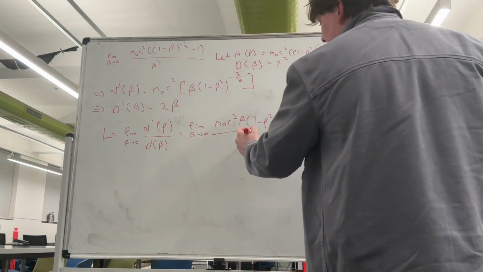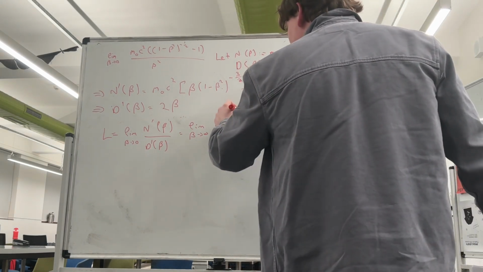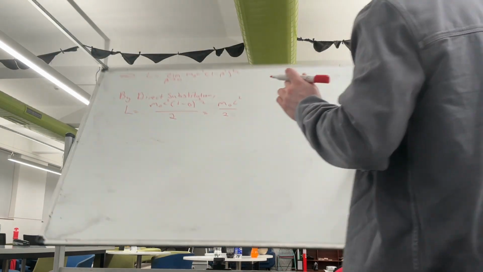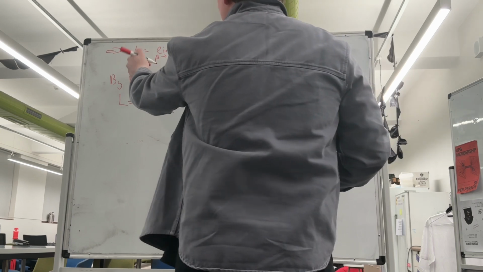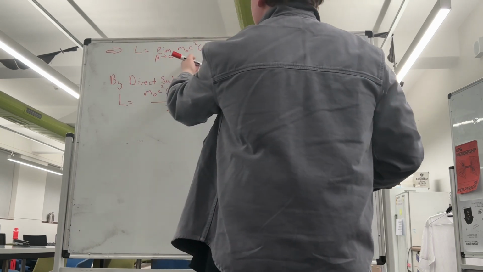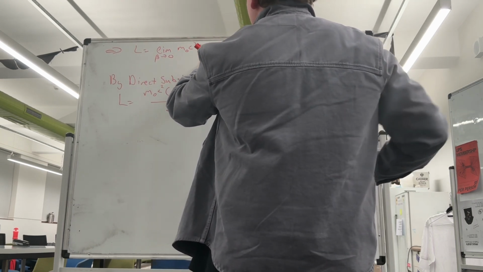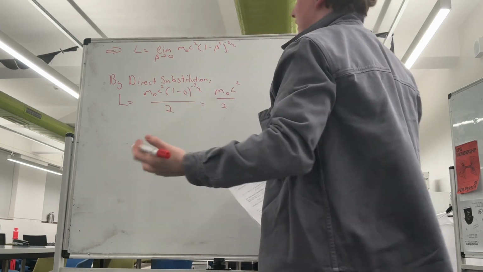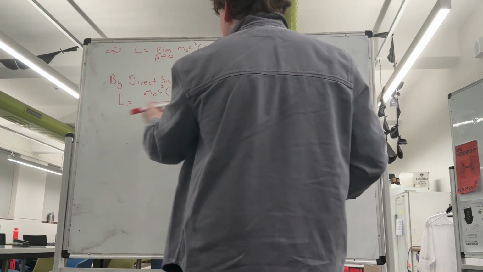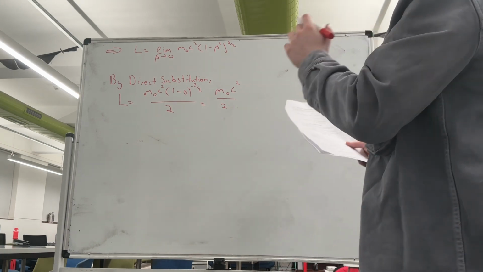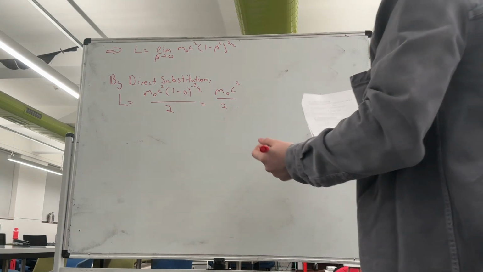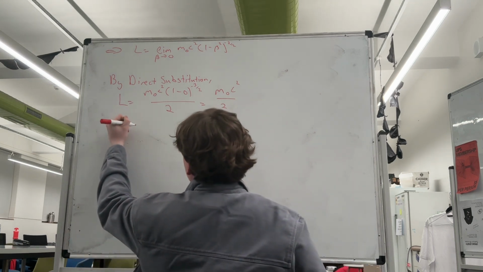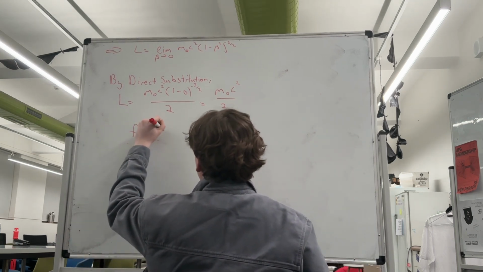What we can do here is cancel out this beta with this beta, and then L is equal to the limit as beta approaches 0 of m naught c squared over 2 times (1 take beta squared) to -3 on 2. Then we can just use direct substitution to show that the limit is equal to m naught c squared over 2.